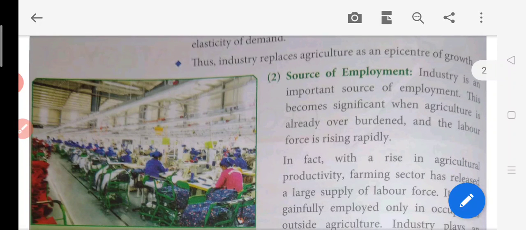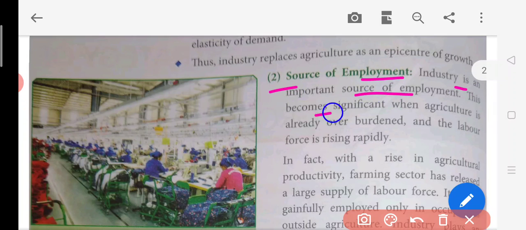Now the second point is source of employment. As we know, industries provide an important source of employment, because in the agriculture sector it is not that every person should be involved in agriculture; it cannot be done. Somebody else will have to stand and give employment, and for that the industrial sector is a well known option.